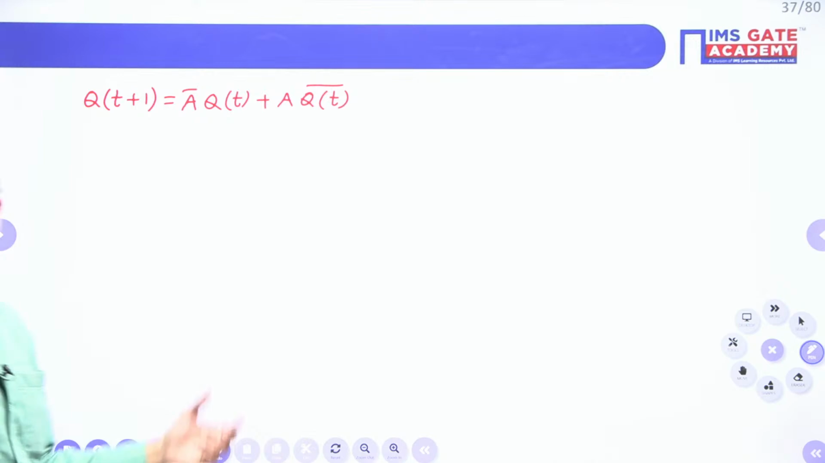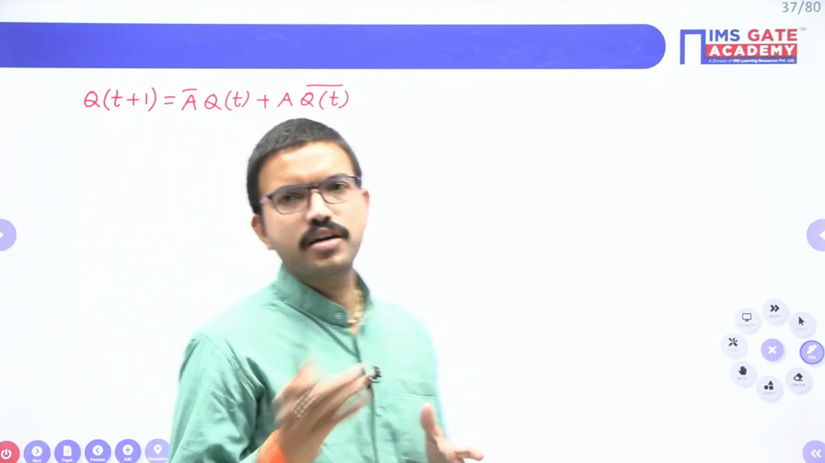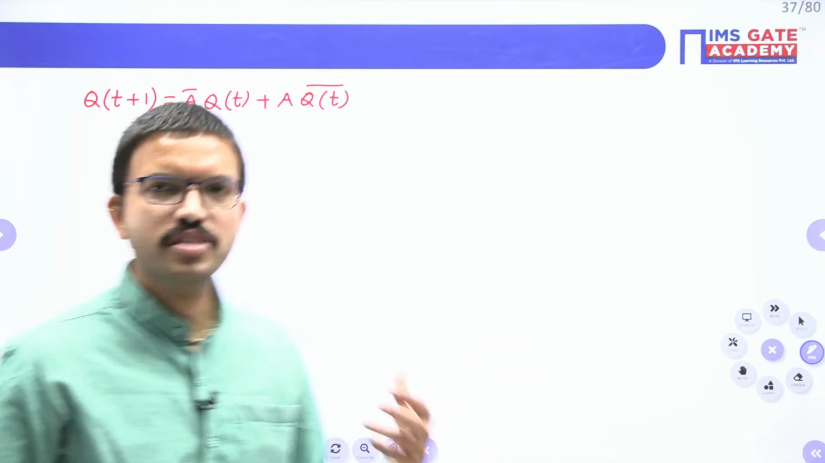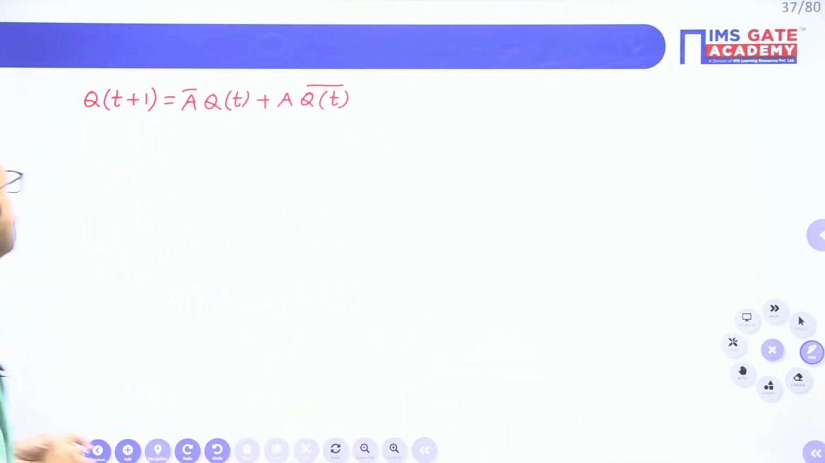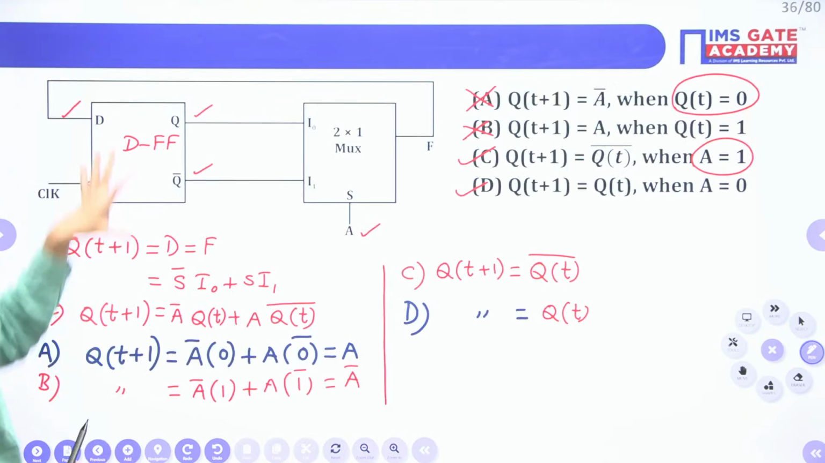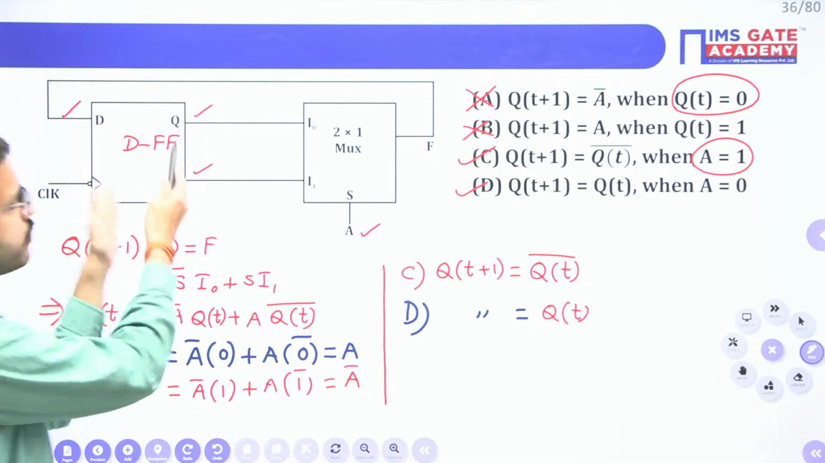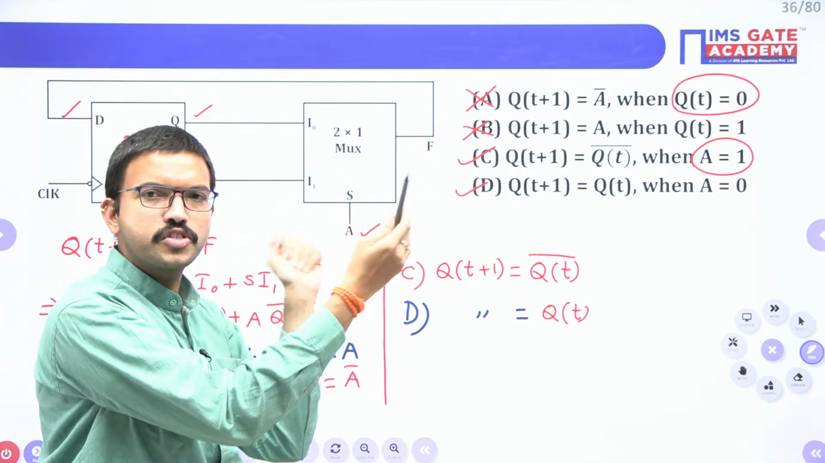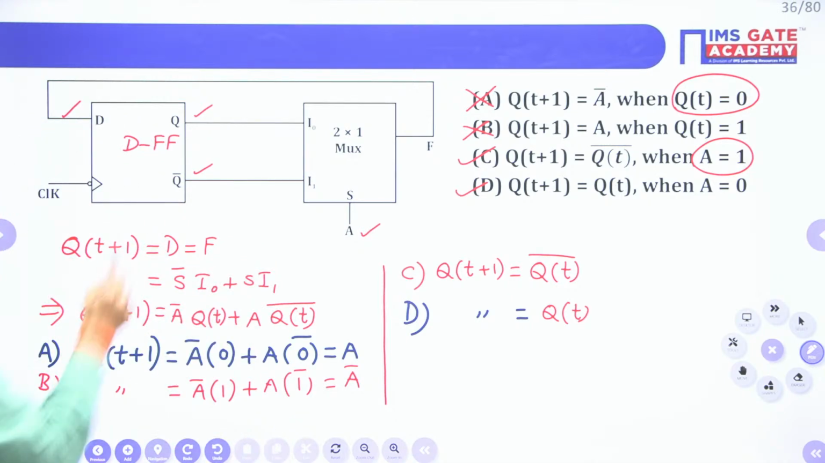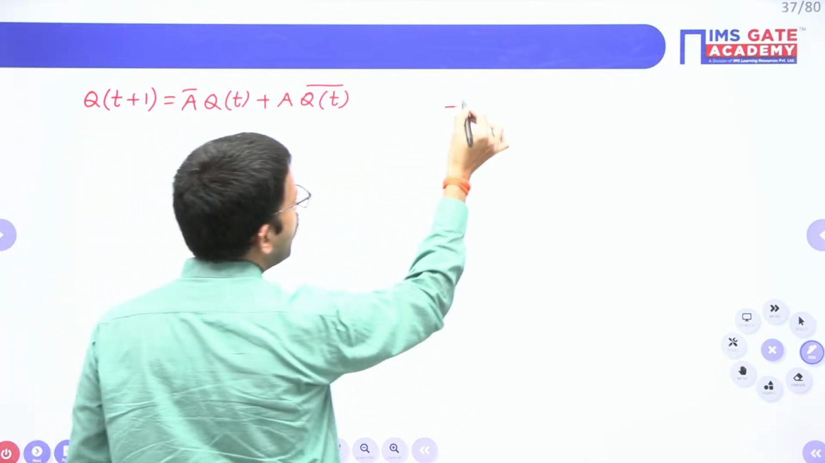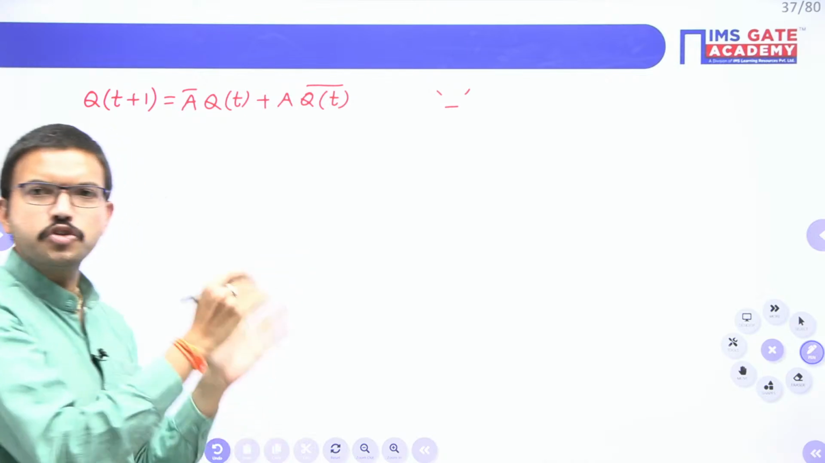Sometimes they will give the circuit and they will give the 4 choices regarding state diagram. You have to choose among the given choices which one is correct. Here it is very simple, because whenever you are having one flip-flop, you are having one normal output. If you are having 2 flip-flops, you will be having 2 normal outputs. Since you are having only one normal output, that particular bit can be either 0 or 1. Only 2 combinations you will get.